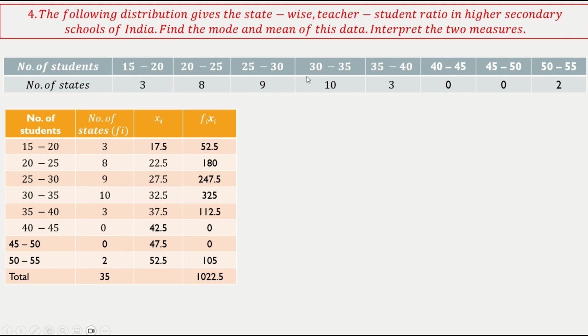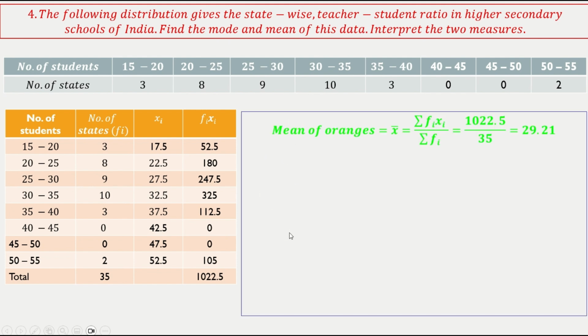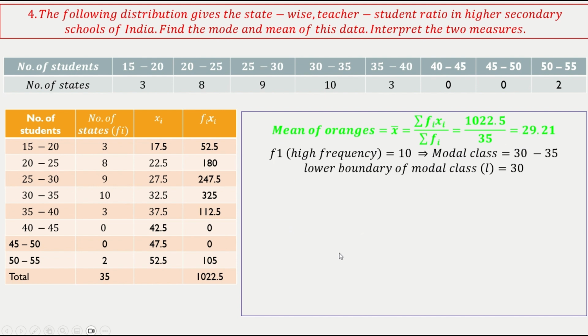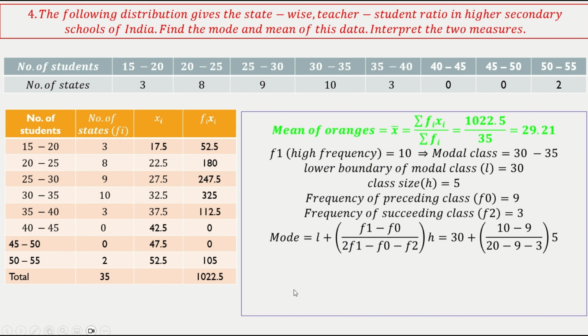The following distribution gives the state-wise teacher-student ratio in secondary schools in India. Find the mode and mean of this data. Interpret the two measures. So yeah, you will do exactly the same thing that you have done in the last example. Only thing is, mean is around 29.21, whereas mode is around 30.625.